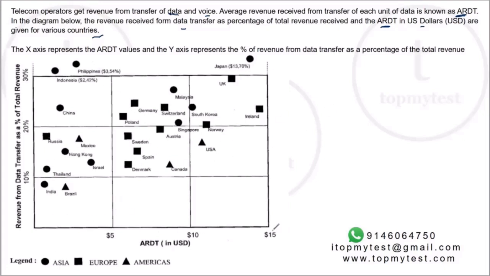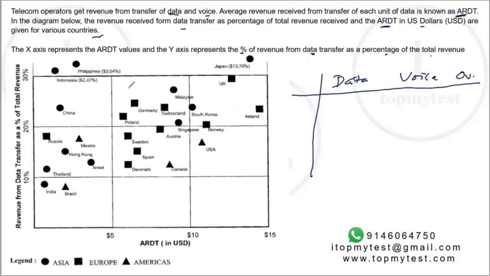So you have ARDT on the x-axis. The y-axis represents revenue from data transfer as a percentage of total revenue. There are two sets of income: data and non-data, or voice. And you have overall income for companies. You have a billing rate, ARDT, so average revenue,